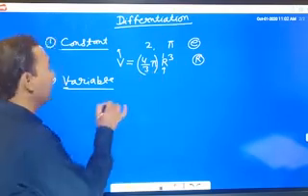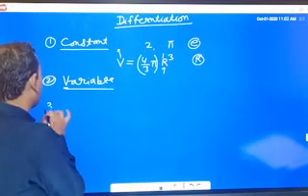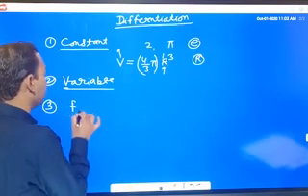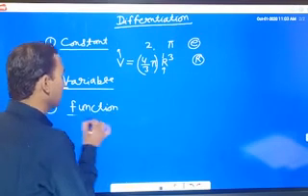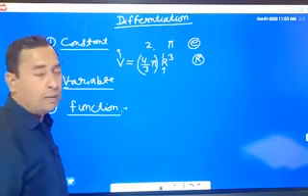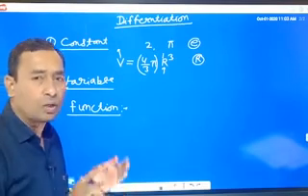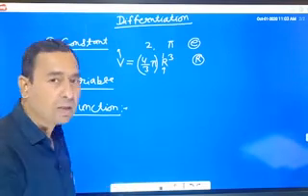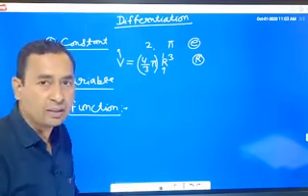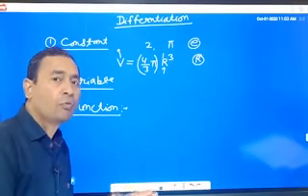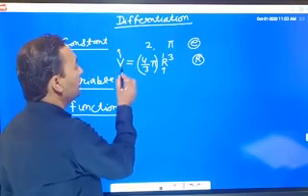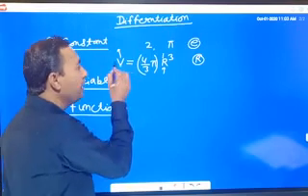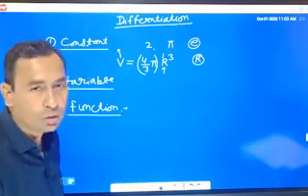Now we take a third point, that is function. What is a function? If one physical quantity depends on another quantity, then we can say that the first quantity is a function of the second quantity. Here we see that the volume of any sphere depends on the radius.